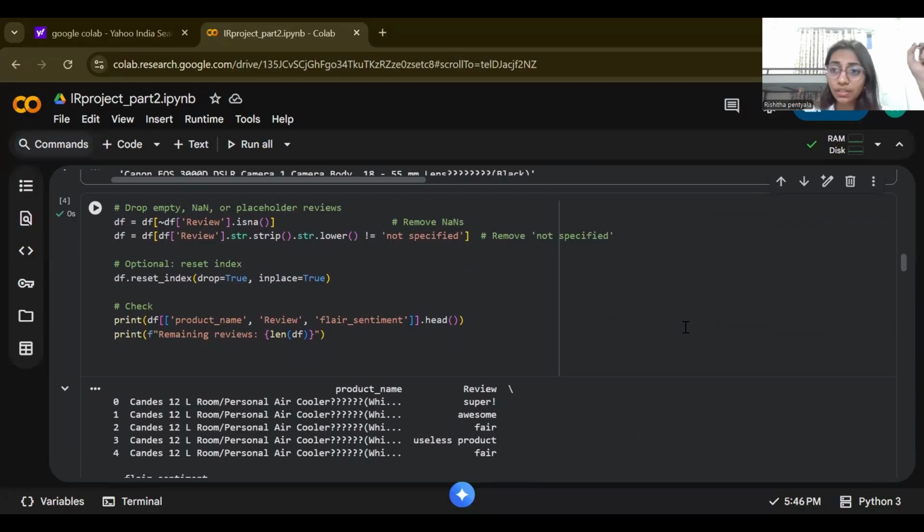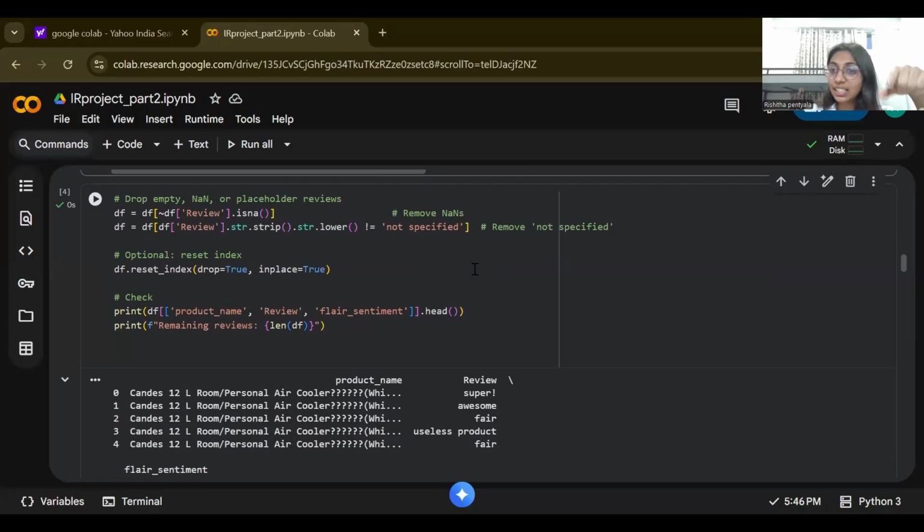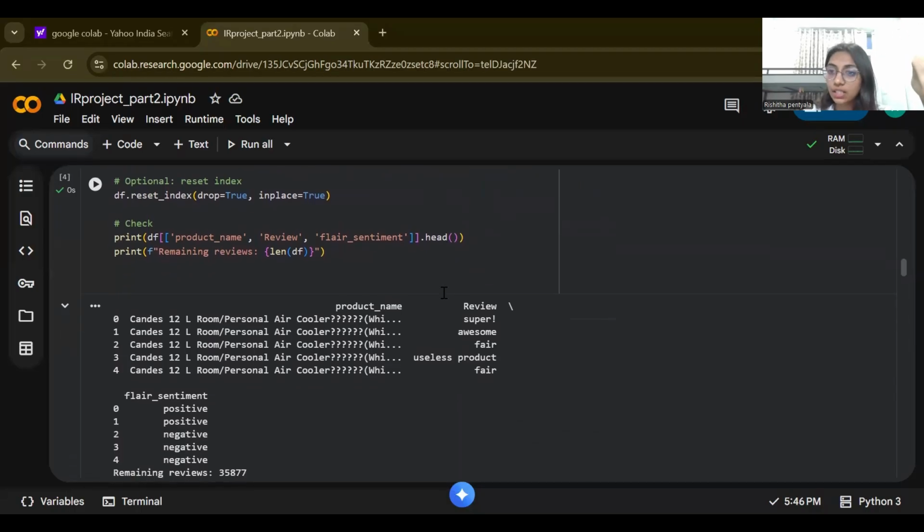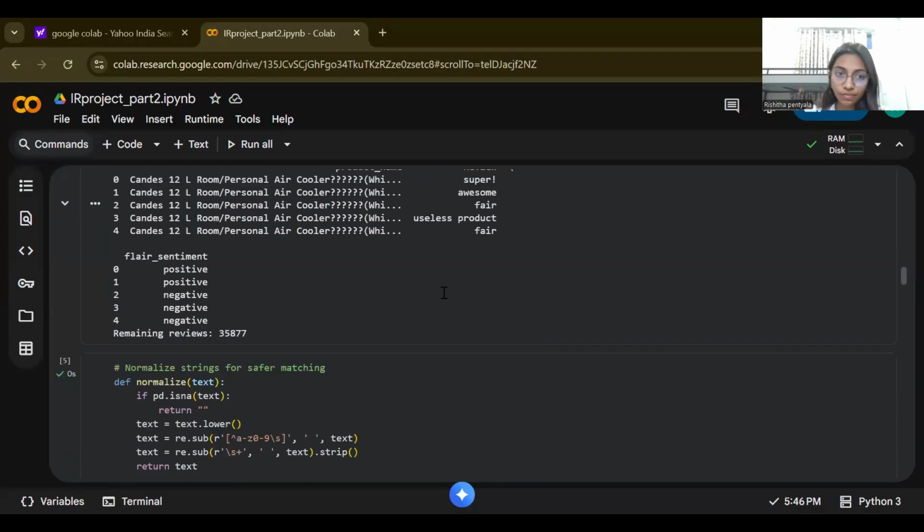Here, I have also observed that for some, it was mentioned as not specified. In most cases, when we take an empty value, it will throw an error in Flair. For the data cleaning or pre-processing part, I have just marked it as NaN, for which it's giving not specified. But the issue here is that fuzzy is still considering this as a negative thing. So that will cause some bias. That will not make it very accurate. That's why I have dropped all such rows from the table.